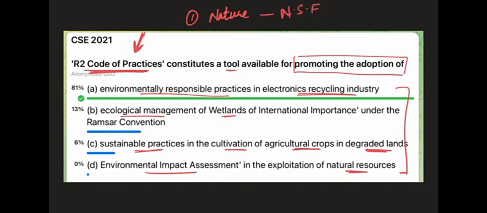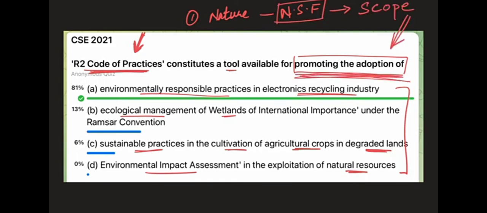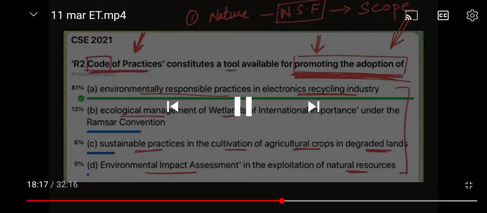And once we identify a question is non-standard, we have to define its scope. So the scope is given in the question statement, and the scope will be this one, right? R2 Code of Practices, it is some code, right? It is some guidelines basically, and the objective is to promote adoption of something. That means what? It is right now not a popular thing, right? It is right now not adopted widely.